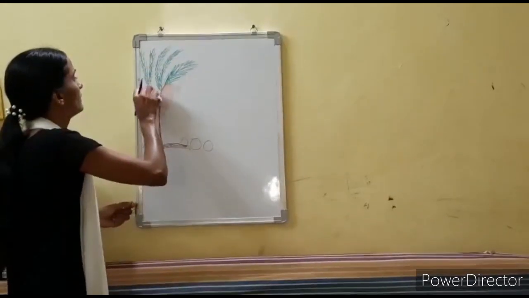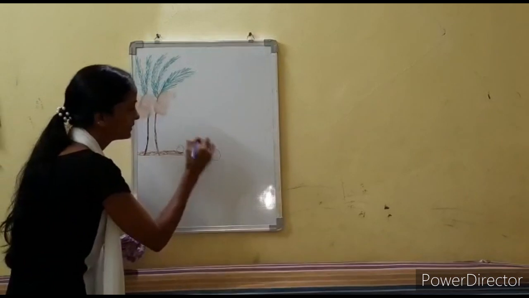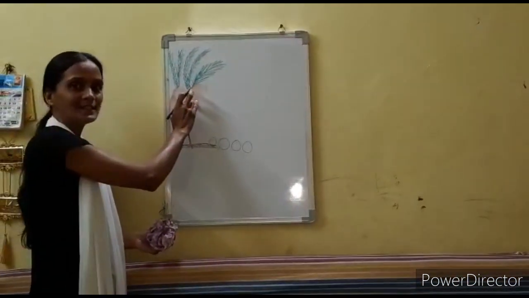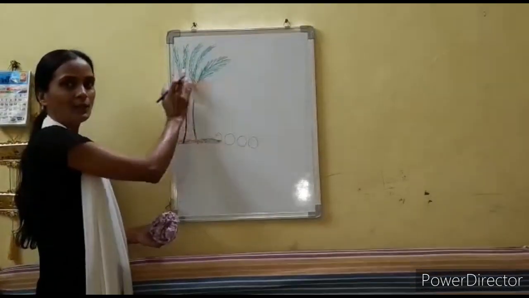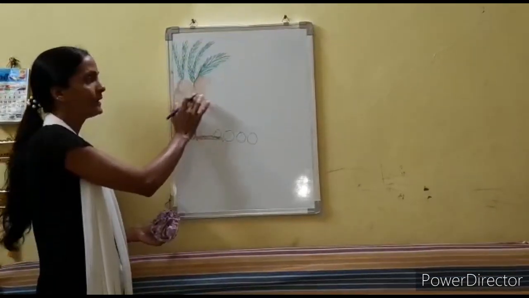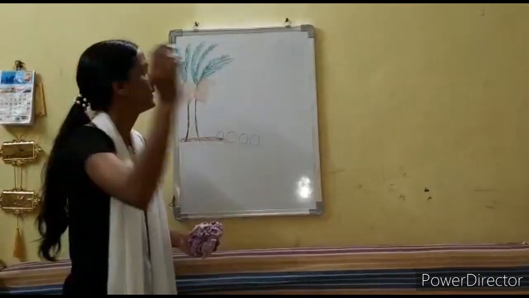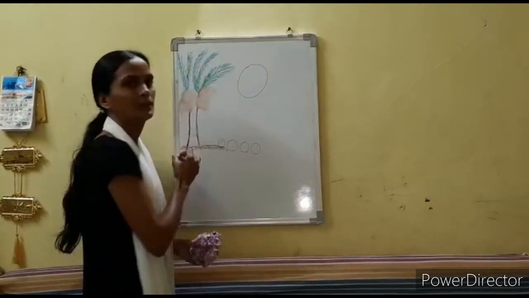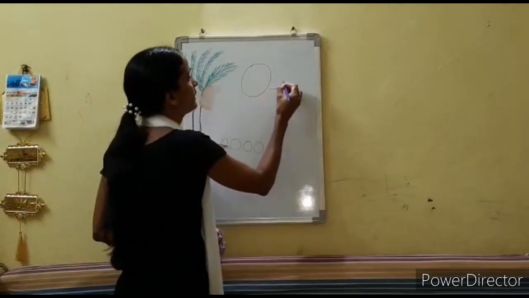Now, this one coconut also fell down. So, how many left on the tree? Yes, come on, come on. See? Can you see any coconuts on the tree? So, how many coconuts left on the tree? Yes, 0. 0 coconut. Okay? This is number 0.